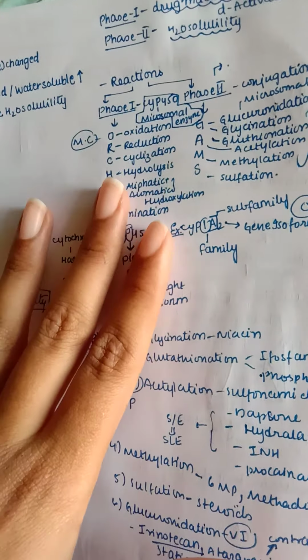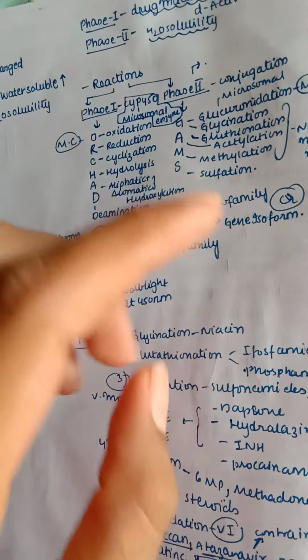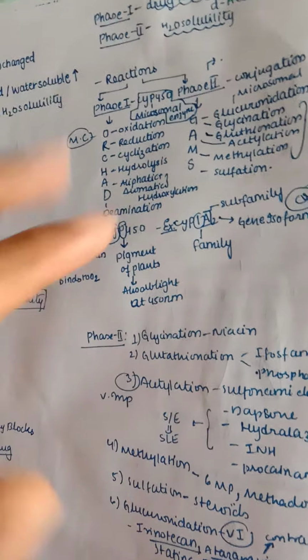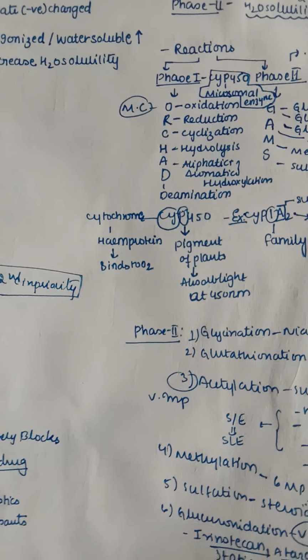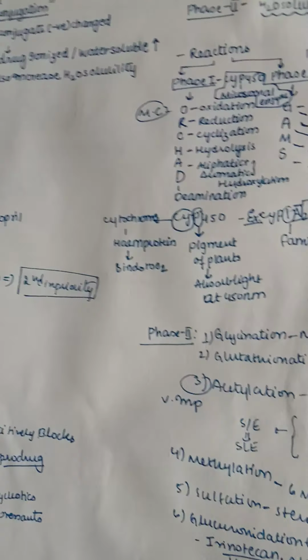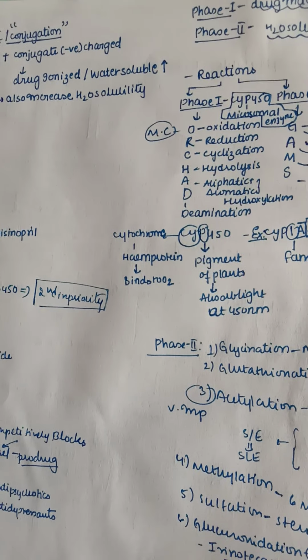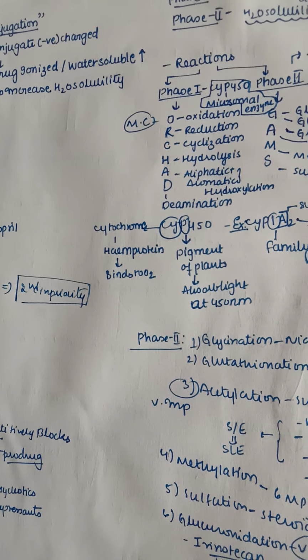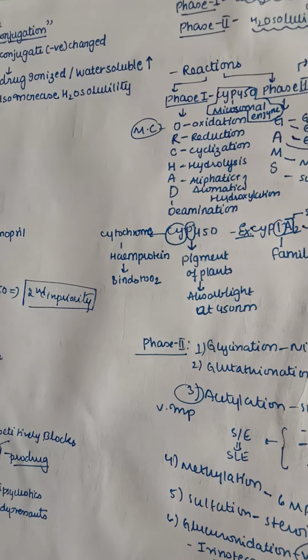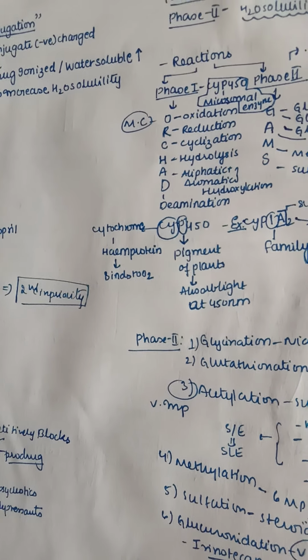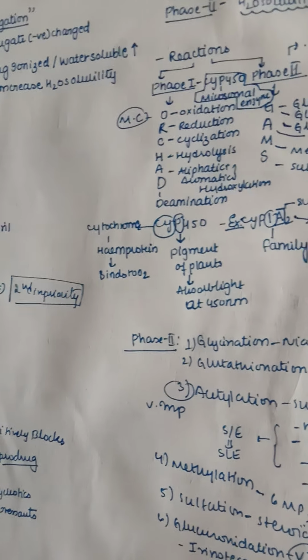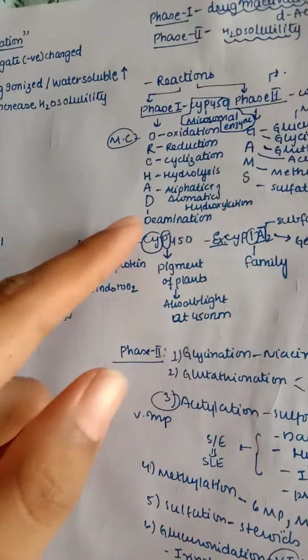Phase 1 orchard, phase 2 jams, like GAMS but not GAMS. In phase 1, orchard: O for oxidation, R for reduction, C for cyclization, H for hydrolysis, A for aliphatic and also aromatic hydroxylation, and D for deamination.